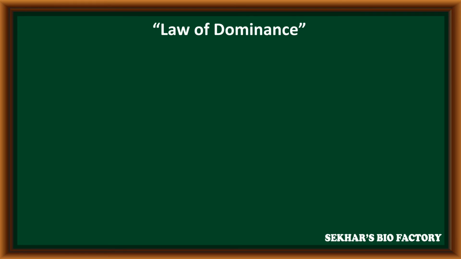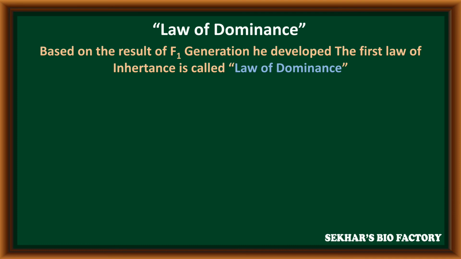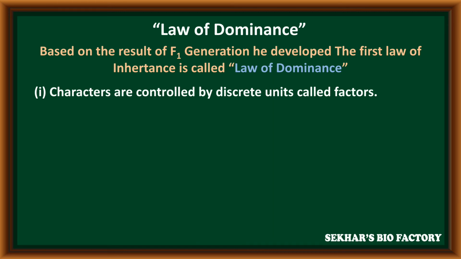The first law of inheritance is the law of dominance. Based on the result of the F1 generation, Mendel developed this first law, called the law of dominance, because in the F1 generation only one of the parental characters is expressed. The characters are controlled by discrete units called factors. These factors occur in pairs.